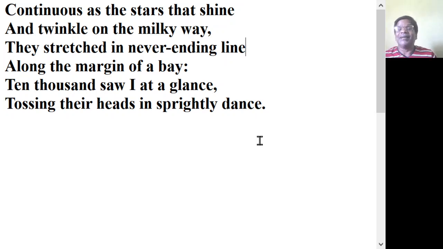So here he is trying to convince us that the daffodils are expanding very far away, not unending, but they have expanded very far. Not that they have never ended. So this line is an exaggeration. What is it? It is an exaggeration.